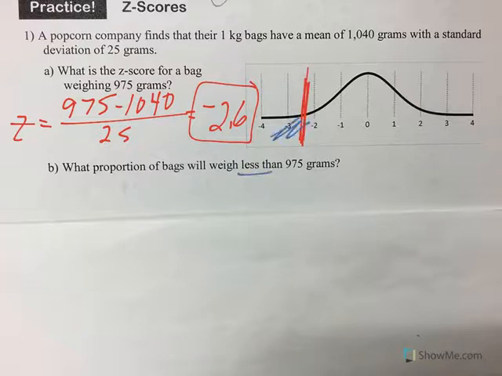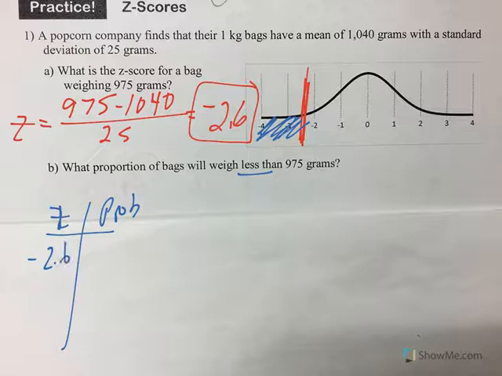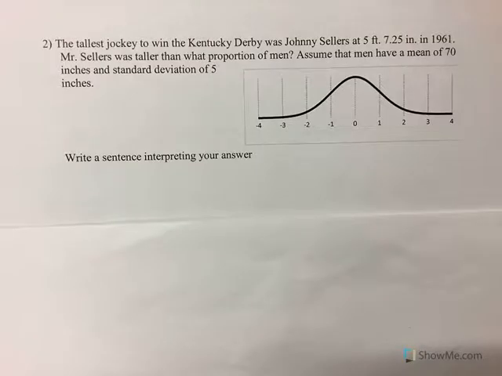Well, less implies area to the left. So you look at your z-score probability table, you find negative 2.6, and the number it gives you is 0.0047, and that is your probability.